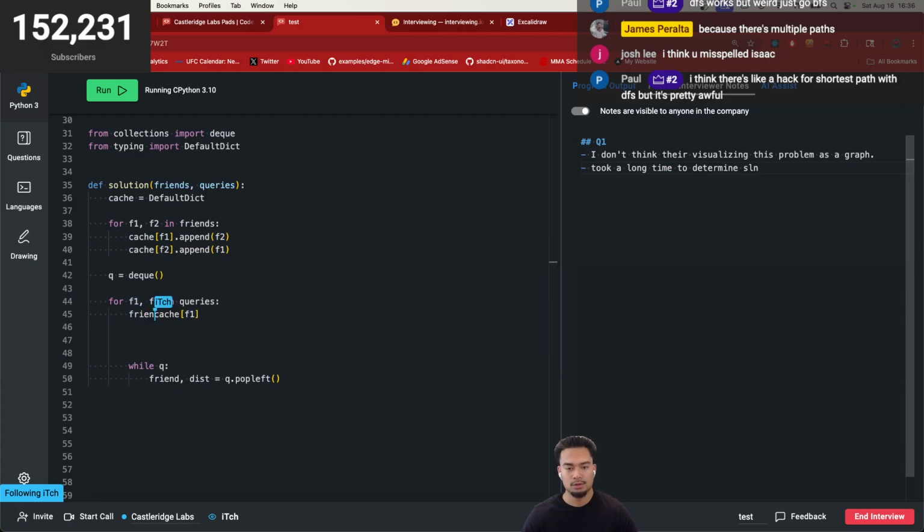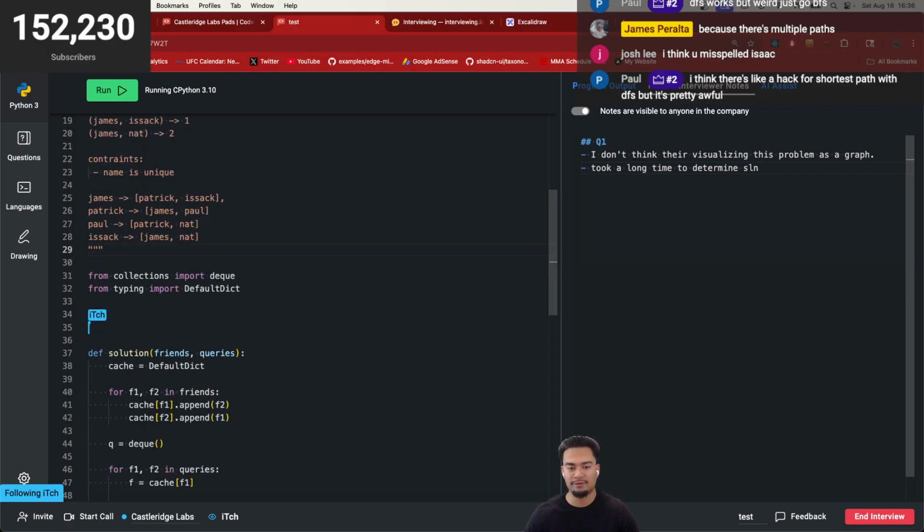One piece of advice here would be to pull out the BFS into its own function. Okay, fair enough. Because you're going to perform BFS for every single query. That was my worry initially, because that might not be the most efficient, but who cares, right? So let's just do cache, and I need f1, and then f2.